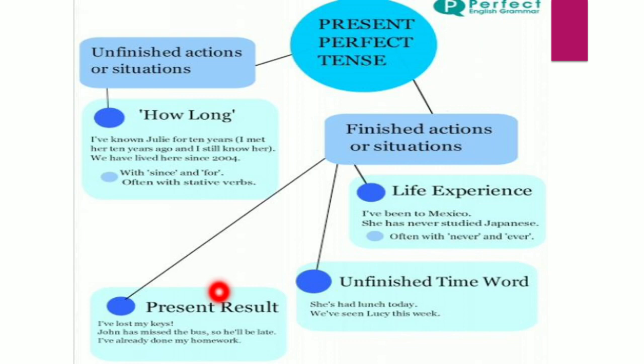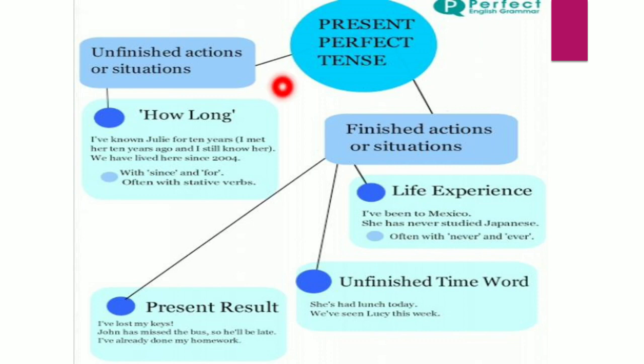I have lost my key, present result, right? I have lost my key. I have done my work. Most of the time you just send the message, ma'am, I have done the work, right? I have done today's work means you have just completed it and sent me the message, I have just completed my work, I have done, right? So in this way we are using present perfect. And if you are still continuing, ma'am, I am doing, means you are still working, but I have done means you have completed it now.